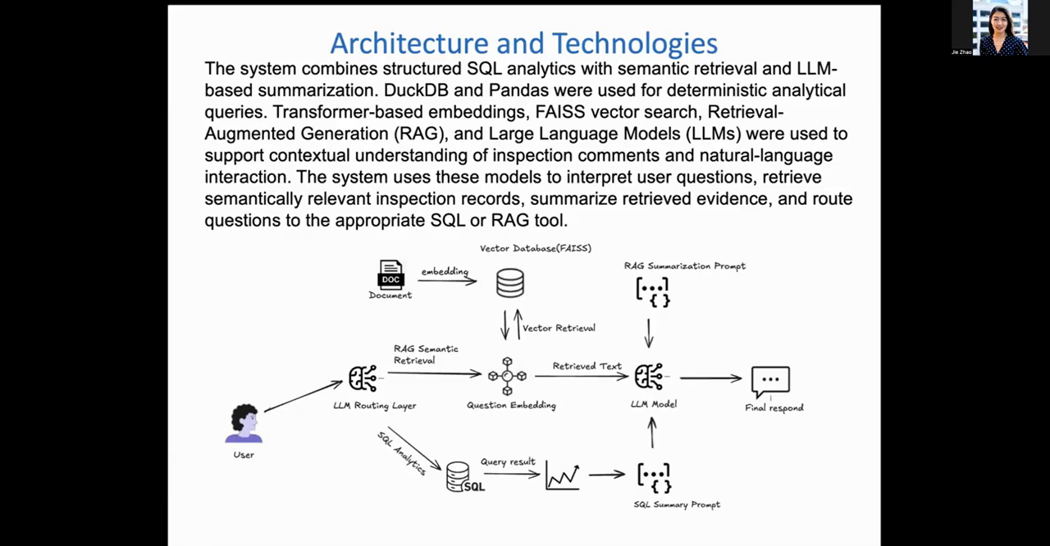Here's the high-level architecture and technology used. The system combines structured SQL analytics with semantic retrieval and large language model-based summarization. In the chart, you can see when the user asks a question in natural language, the large language model routing layer will choose whether to use the SQL analytics path or the RAG semantic retrieval path. If it decides it's a SQL analytics path, the system will send the request to the SQL analytics layer, and then it will return the query results such as counting, ranking, trend, or risk score, etc.